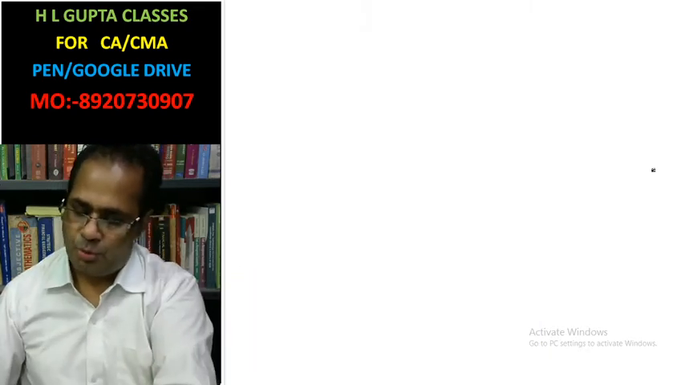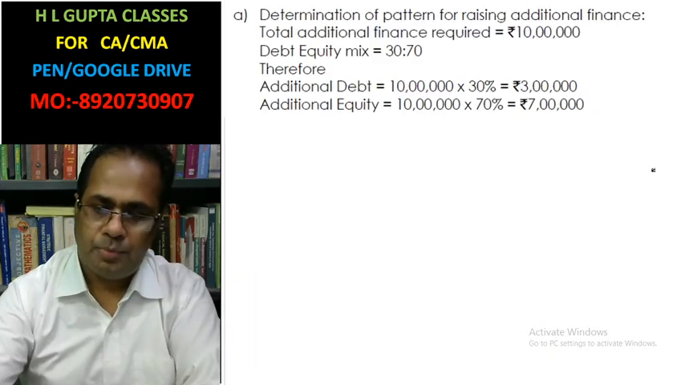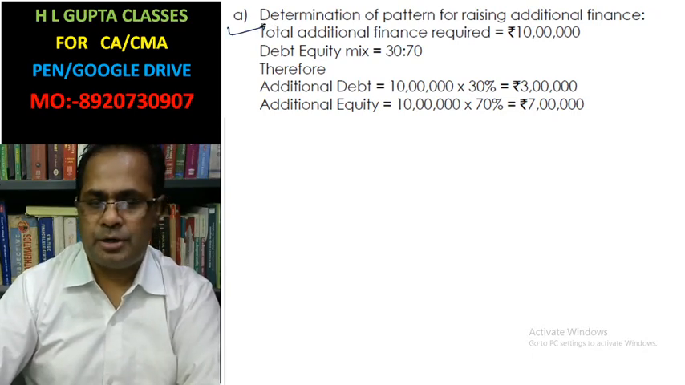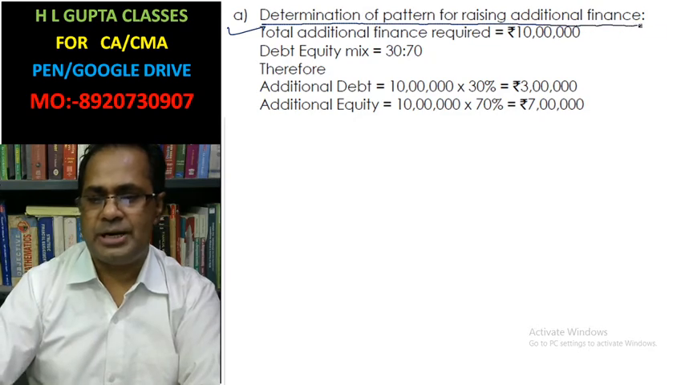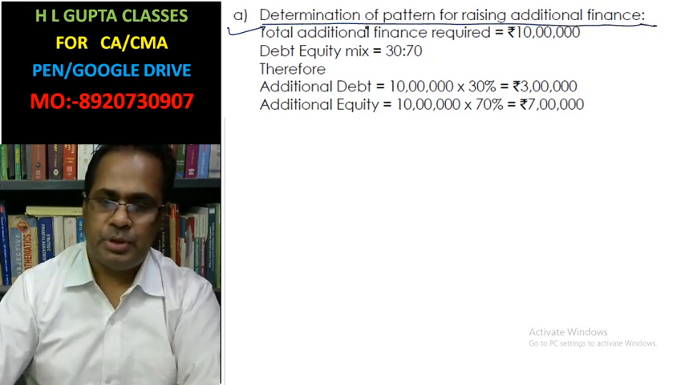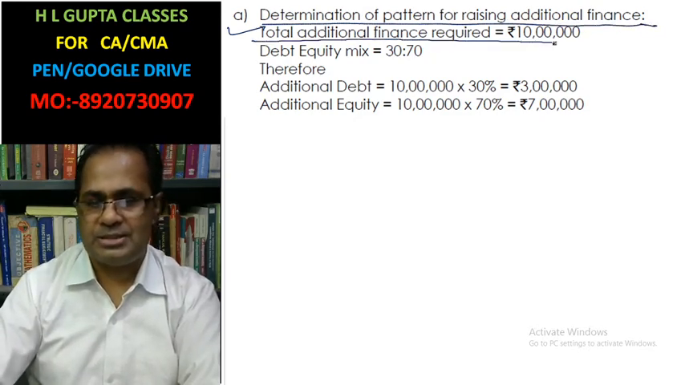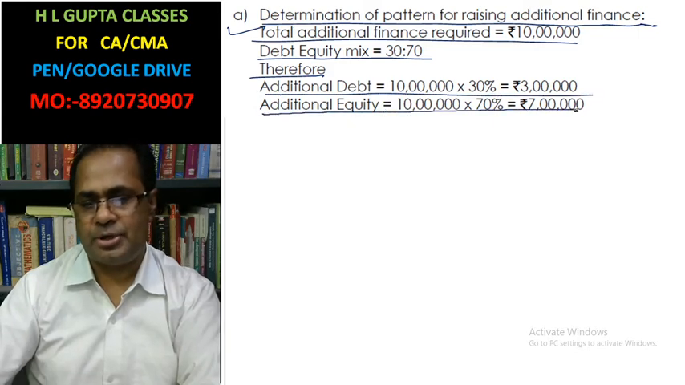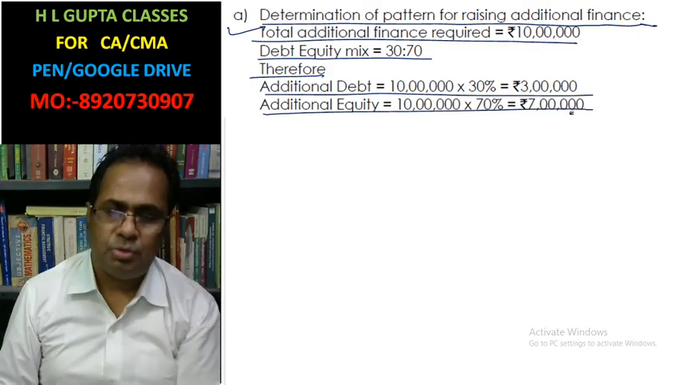Now suppose the first part's answer is written here: determine the pattern of raising additional finance. This is the question. Total finance is 10 lakh, debt 30%, equity 70%. Thereafter, additional debt is 30%, and additional equity you have to raise is 70%, which we have already calculated.